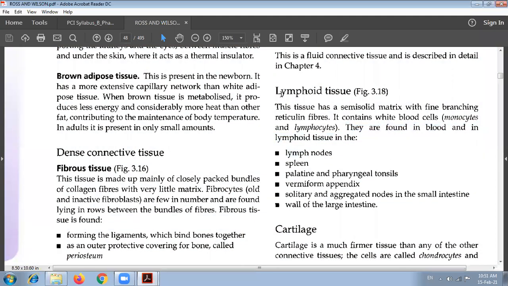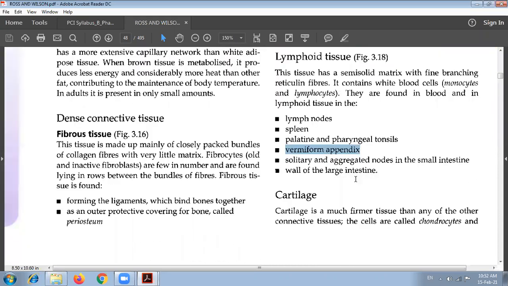So this is found in the lymph nodes, in the spleen, then the palatine and pharyngeal tonsils which are present in the oral cavity, then the vermiform appendix which is in the alimentary canal. The vermiform appendix is one of the excess organs, and it has a defensive function.